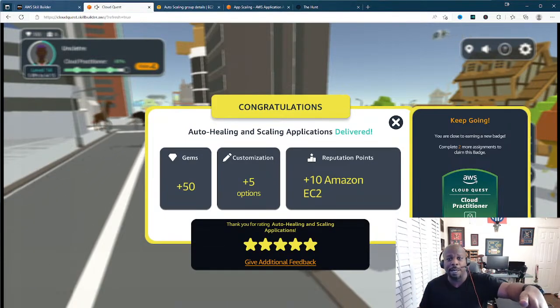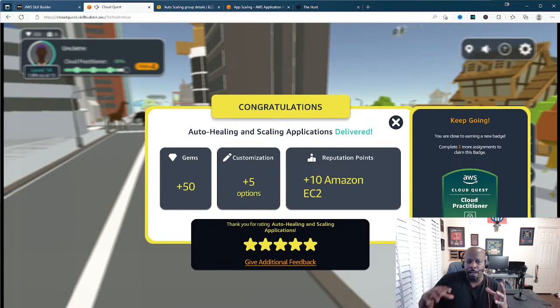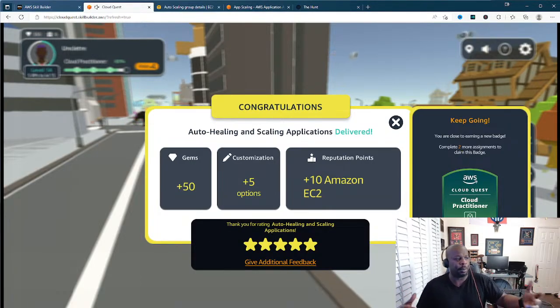The cool thing about this is that once you go through this and earn it, you can put this badge on your LinkedIn. So you can show employers, hey, I am working towards, practicing, or doing labs of cloud computing. It's very cool. Right now we're doing the cloud practitioner track, but they have tracks on solutions architect associate, cloud security, machine learning, data engineer.